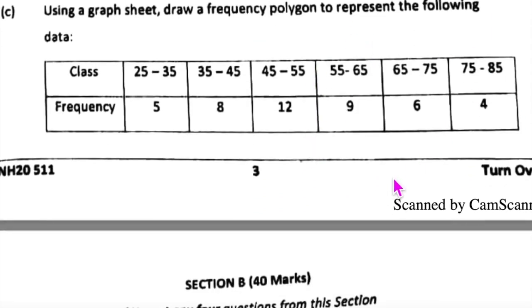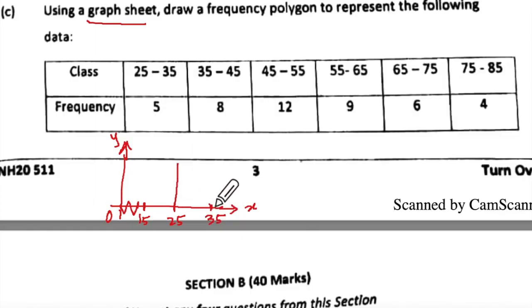Let us look at this. We have to do this on a graph sheet. Draw the frequency polygon. Everybody knows what precaution you have to take. I'm not going to solve this just now, but I will take a kink over here. I'll write this as origin, telling you where you tend to lose marks. So 25 this is, but I will have to take the earlier one, means I'll have to start from 15. Then take 2 centimeters and this will be 25. Take 2 centimeters, this will be 35. And your first rectangle will be somewhere here.